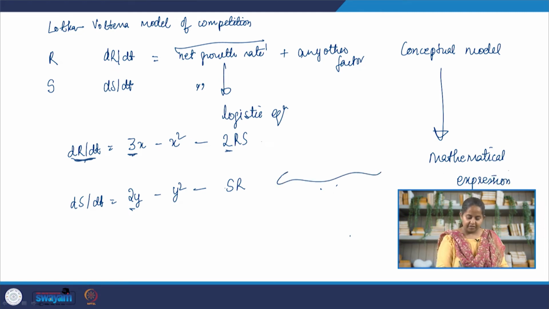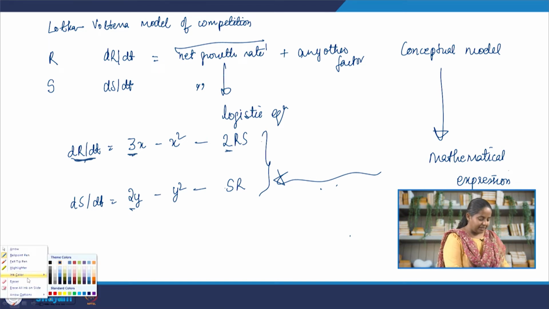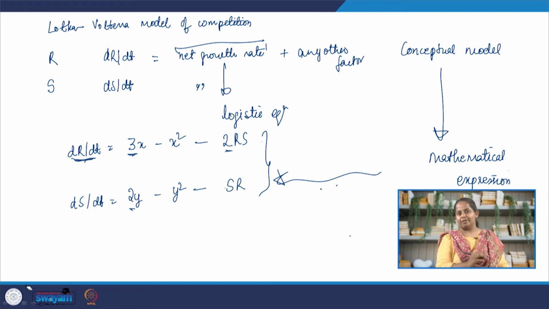Which is this one here, okay. That is exactly what I am doing, that is what I wanted to demonstrate. And then in this case we are going to explore how to analyze this mathematical expression using a graphical approach.